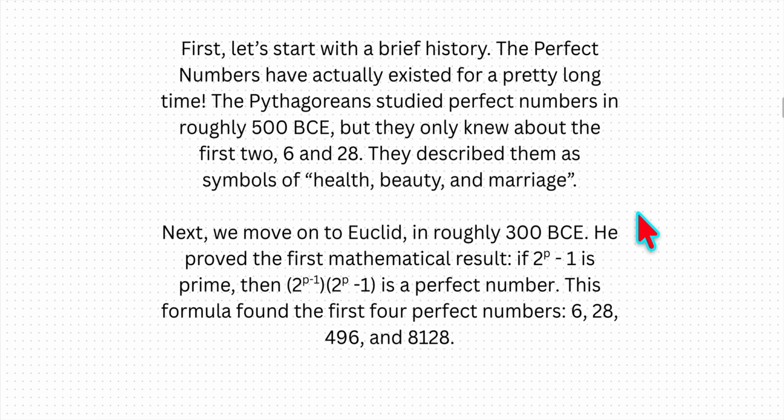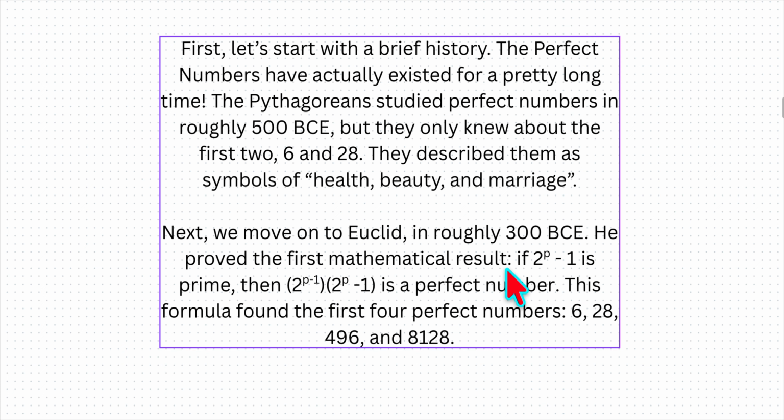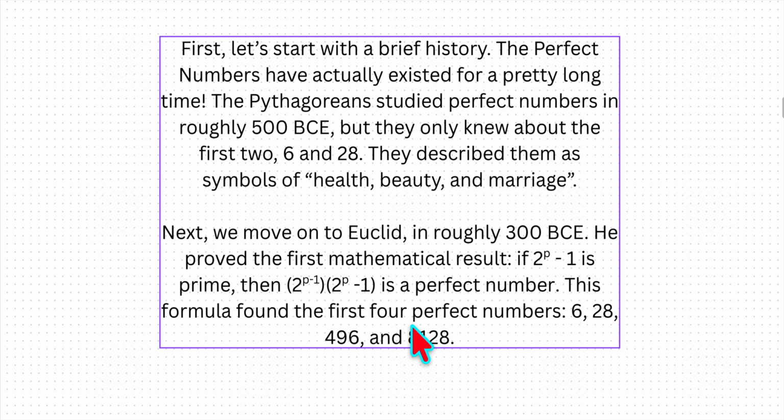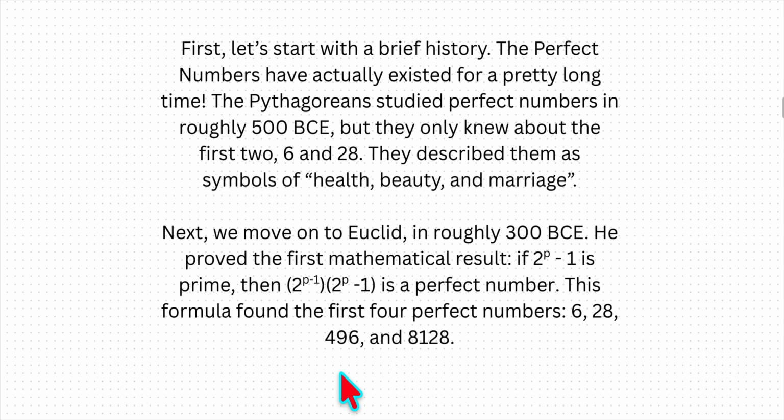Next, we move on 200 years later to Euclid. He proved the first mathematical result of these numbers. Basically, if 2^p - 1 is prime, then 2^(p-1) times (2^p - 1), which doesn't make any sense, but it does, is a perfect number. This formula found the first 4 perfect numbers: 6, 28, 496, and 8,128.